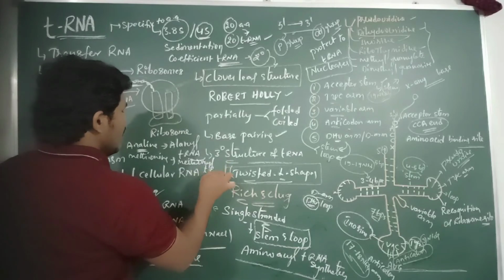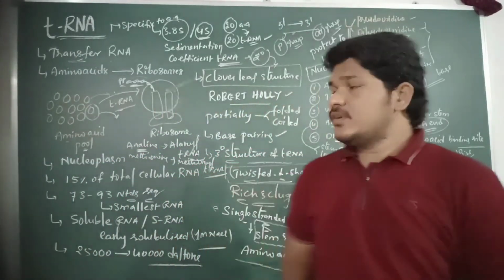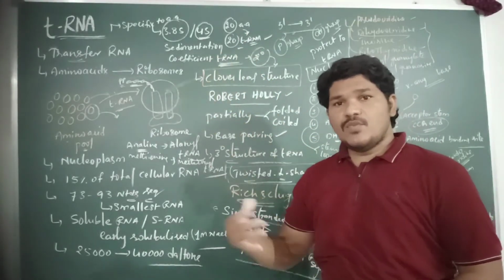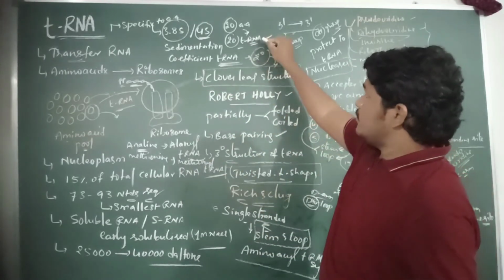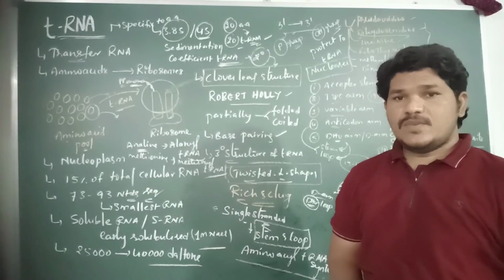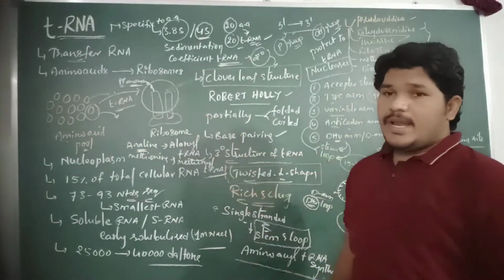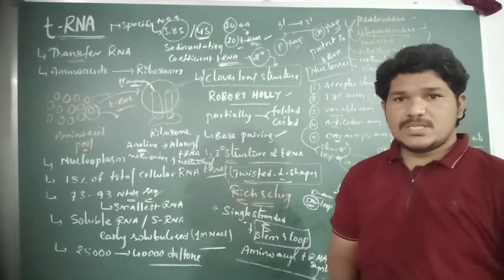So there are 20 different kinds of amino acids involved in protein synthesis, and 20 different types of tRNA molecules are required for the transfer of amino acids from the amino acid pool to the ribosomes for protein synthesis during the translation process.